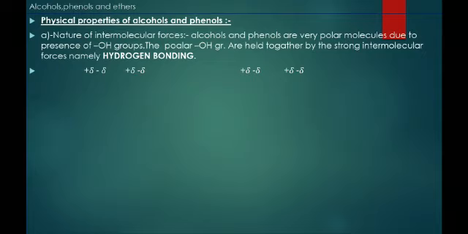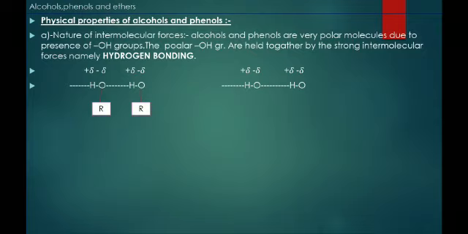The polar OH groups are held together by strong intermolecular forces, which is what? Hydrogen bonding. See this example: the structure of alcohols, an alkyl group containing the hydroxyl functional group OH. In OH, oxygen is partially negative and hydrogen is partially positive.